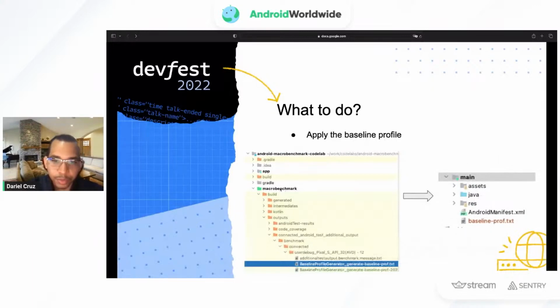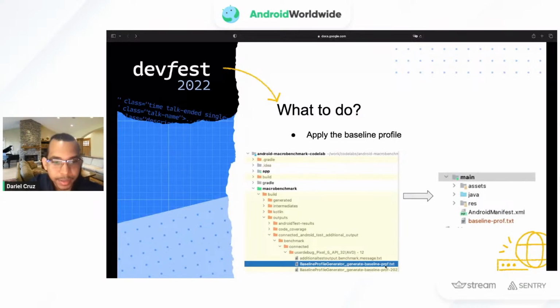We'll have to change the view of Android Studio. If we have Android by default, we will have to change it to project to get access to the build folder, and then outputs, connected benchmark, and you'll see the baseline profile generated.txt.